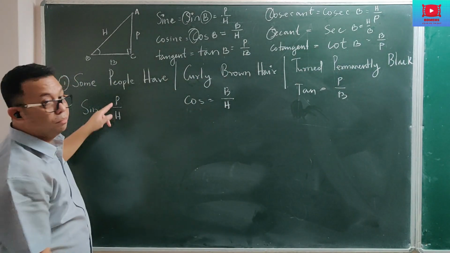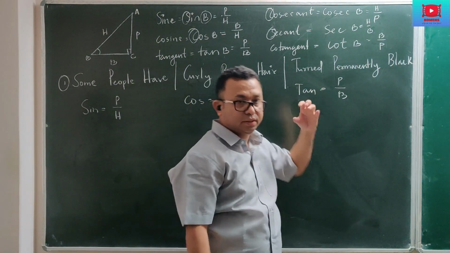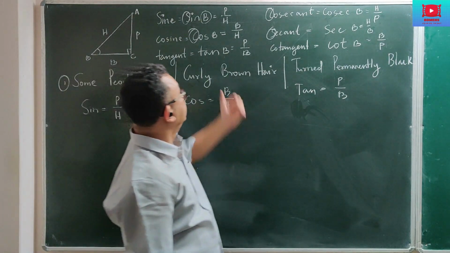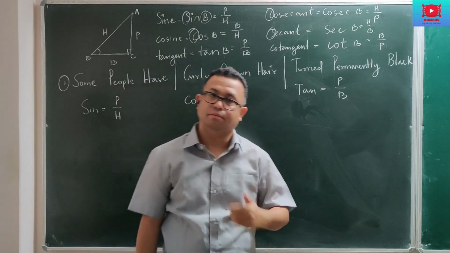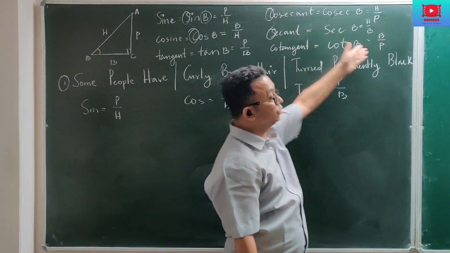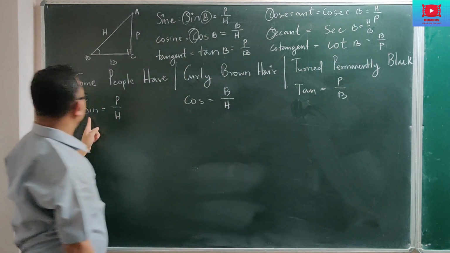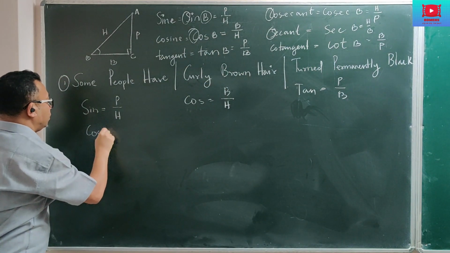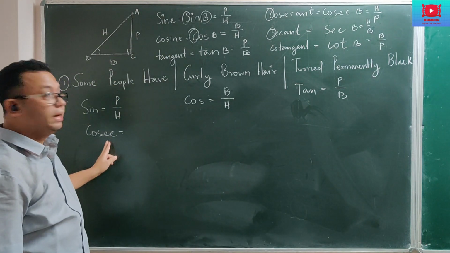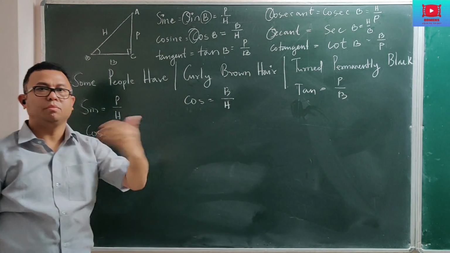Sine is the ratio between perpendicular and hypotenuse, cos is the ratio between base and hypotenuse, and tan is perpendicular by base. So this 9-word sentence will help you to remember these three formulas of sine, cos and tan very, very easily. Now you may say, sir, yes, we have remembered three, but what about the other three? I said already that they are the reciprocals of these. So if you know sine, you also know cosec. Now there is no sentence; you can make your own sentence if you like, but it's not necessary for these three, because if you know the reciprocal of what, it follows automatically.